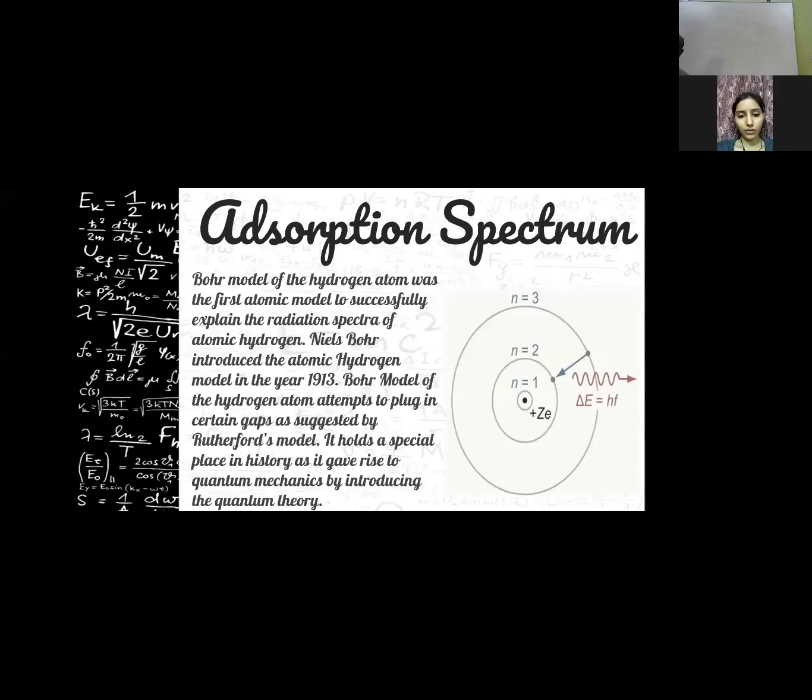Absorption spectrum. Bohr model of the hydrogen atom was the first atomic model to successfully explain the radiation spectra of atomic hydrogen. Niels Bohr introduced the atomic hydrogen model in the year 1930. Bohr model of the hydrogen atom attempts to plug certain gaps suggested by the Rutherford model. It holds a special place in history as it gave rise to quantum mechanics by introducing the quantum theory.